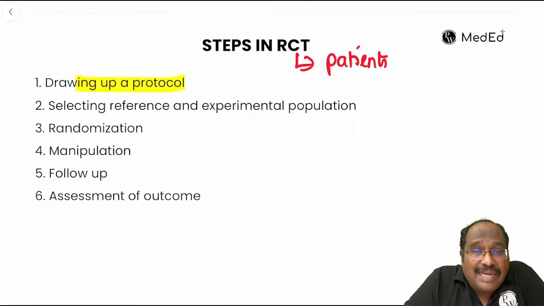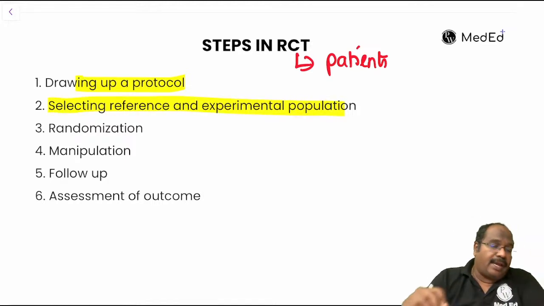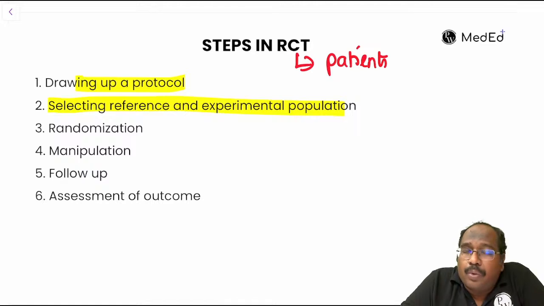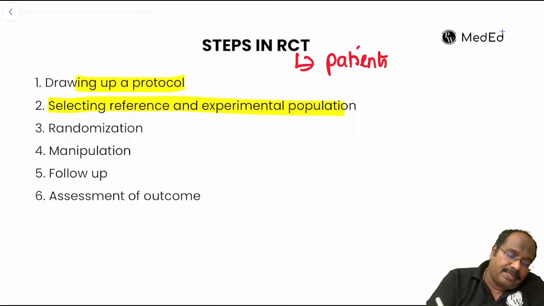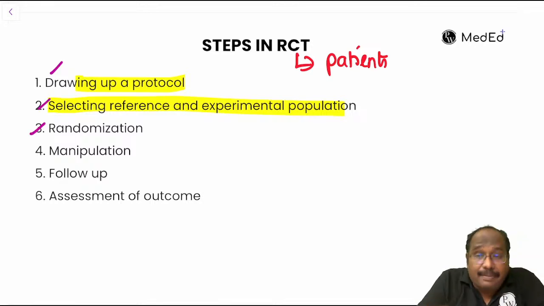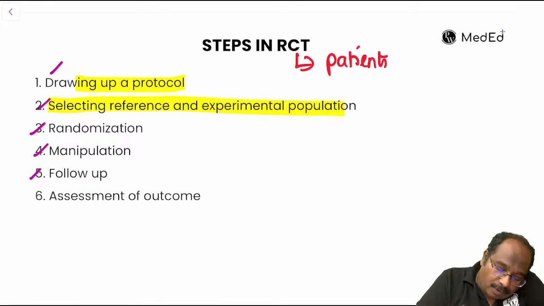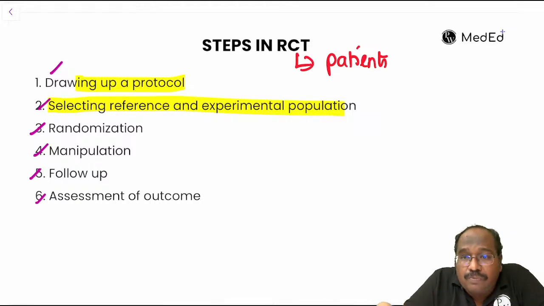Selecting a reference population and experimental population. Suppose I have a new drug for hypertension. Who will be my experimental population? The hypertensives. Then I will do randomization, then I will give the drugs, then follow-up and assessment of outcome. These are the steps: protocol, reference and study population, randomization, manipulation, follow-up and assessment of outcomes. My drug is working or not; this is what I'm going to do.